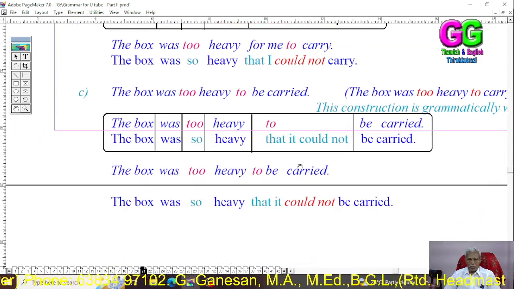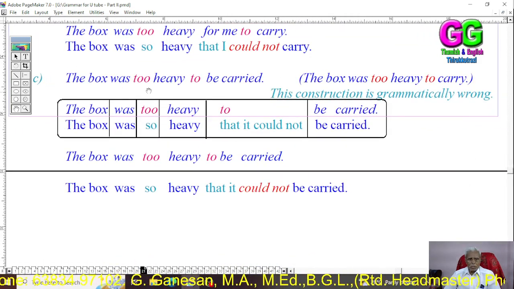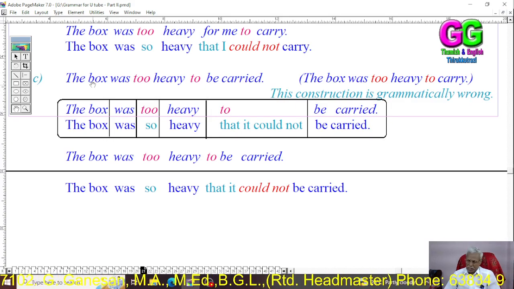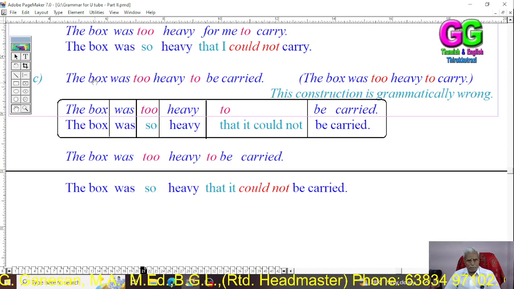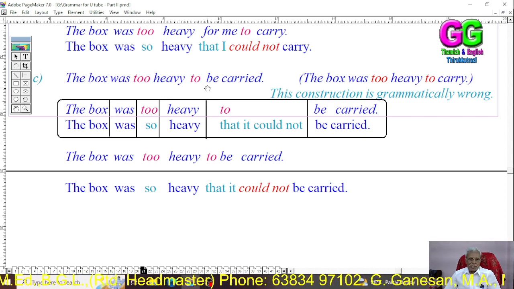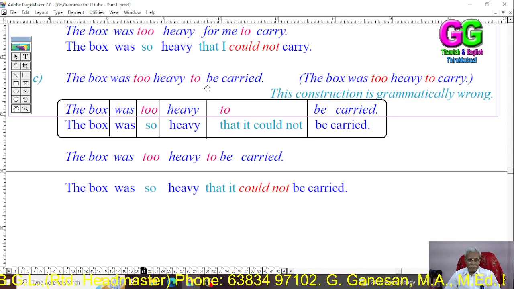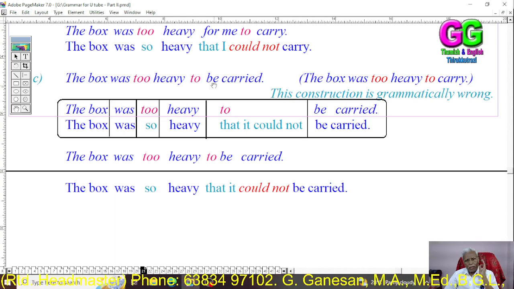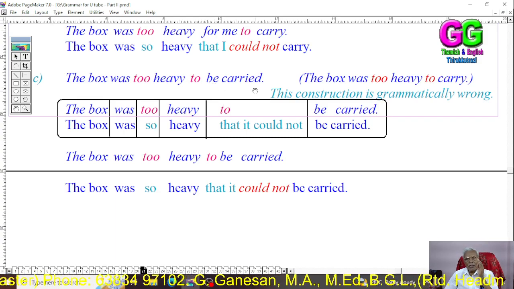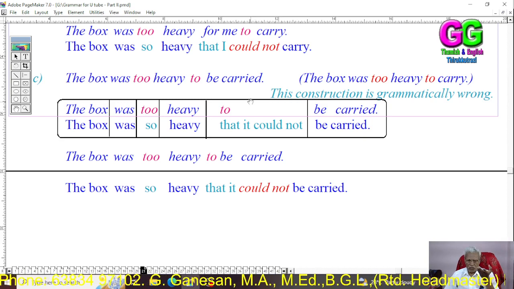The third example, I have already explained to you. The box was too heavy to be carried. Then the subject is box. This box is not going to act as the active subject in the second sentence. So, after the to, we have used be carried. That is passive form.